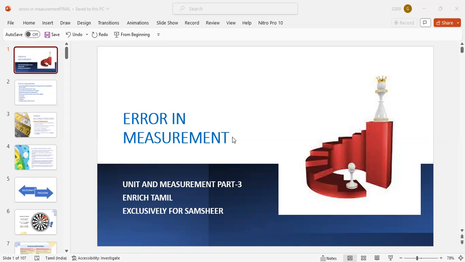Speed of light, 3 into 10 power 8. 3 is less than 5, so we leave it. 10 power 8 is the order of magnitude. Mass of electron, 9.1 into 10 power minus 31. 9 is greater than 5. So it becomes 10 power 1 into 10 power minus 31, which is 10 power minus 30 kg. That is the order of magnitude.